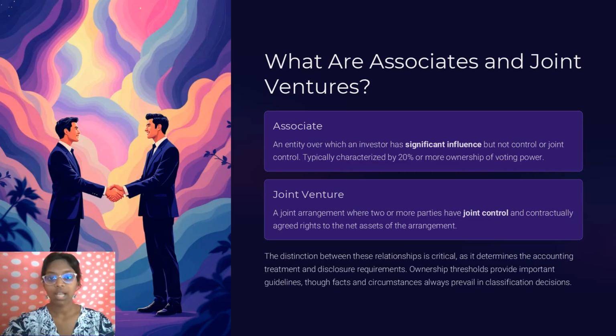For a joint venture, let's take an example. So company A and company B create a separate entity called Super Batteries and Co. They own 50% each, and the contract requires both to agree on all decisions. So here we can say that the two parties have to agree on all decisions and have joint control over the entity that they are going to prepare.